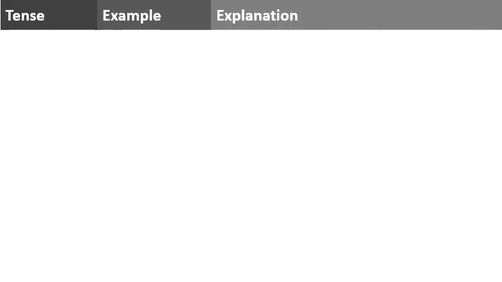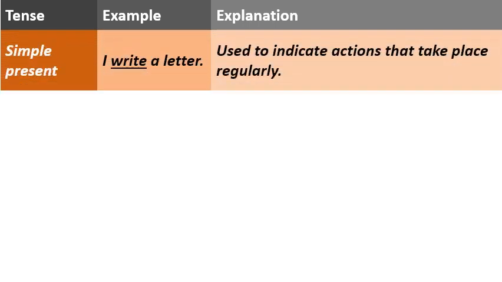Students, as we have already discussed the meaning, uses, types, identification or structure and forms of tenses in chapters number 4 and 5, let's have a recapitulation of all the tenses with their forms with examples and explanation. Simple present tense. For example, I write a letter. Here, the form of the verb write refers to simple present tense and it is used to indicate actions that take place regularly.